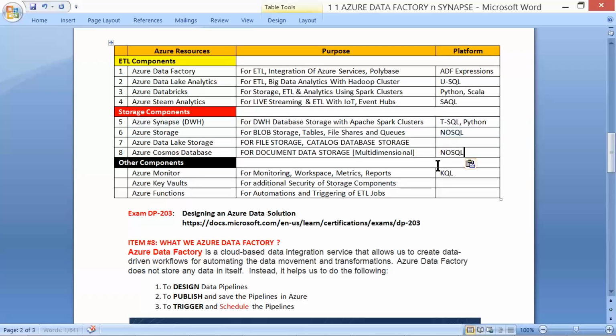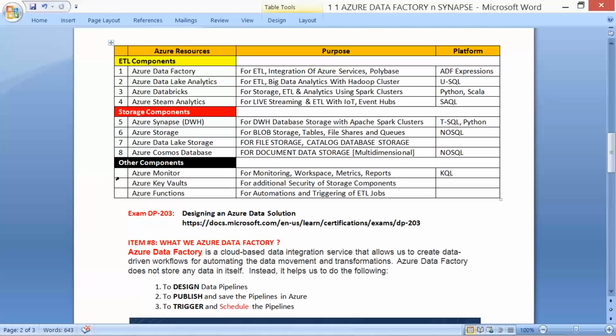This Cosmos also uses NoSQL. Four ETL components, four storage components, and three additional components: Monitor, Azure Key Vault, and Azure Functions.